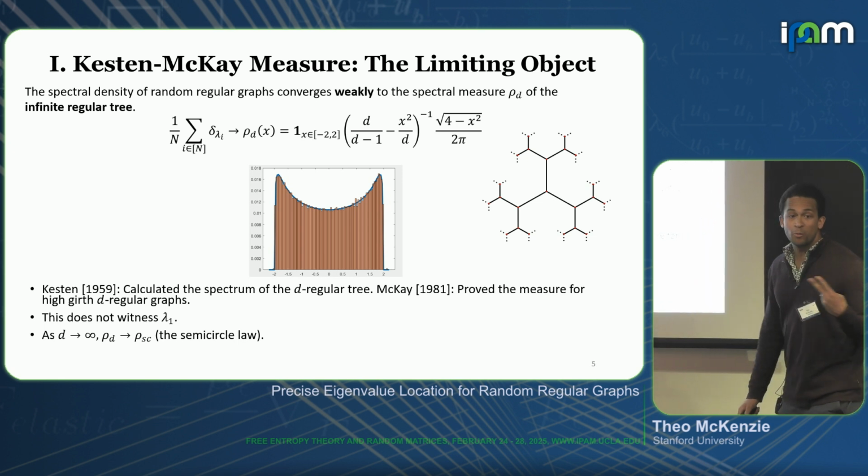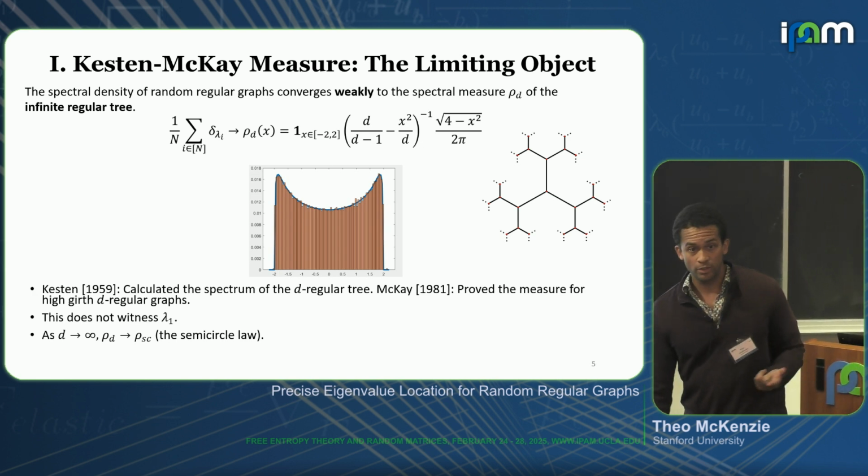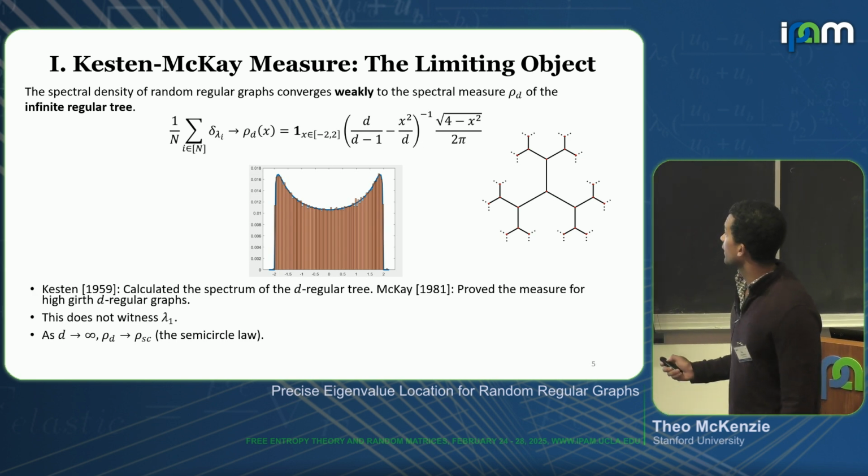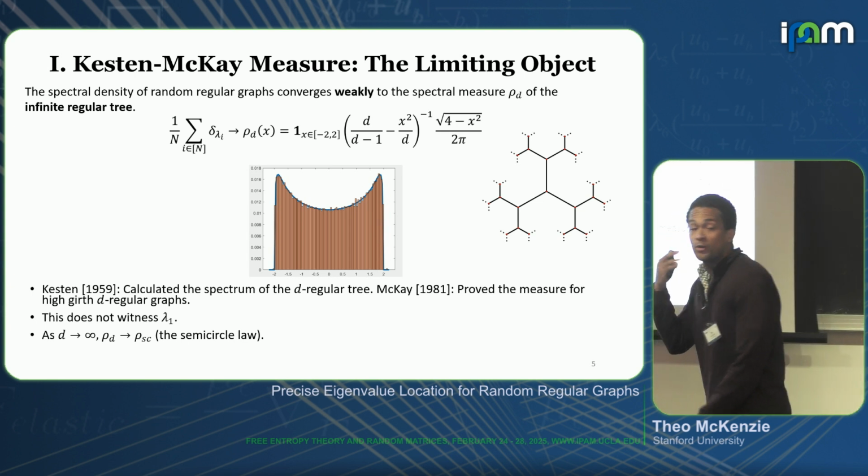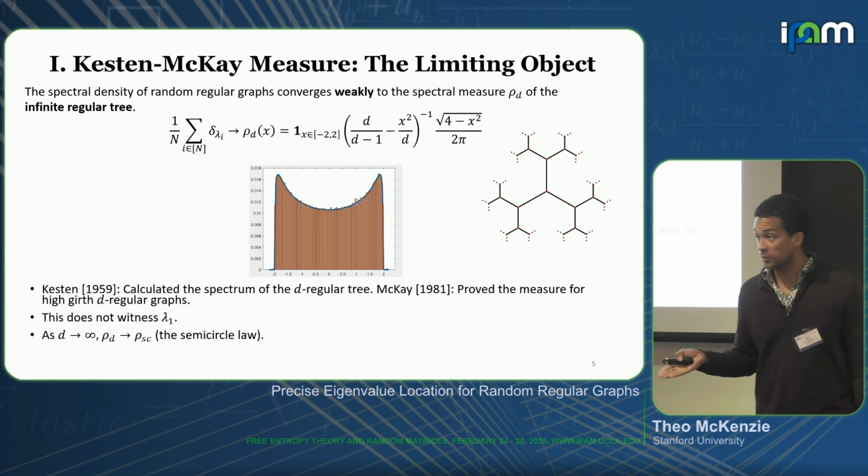There are a couple of things, though, that I want to note about this measure. The first one is that this distribution does not witness the top eigenvalue. We know that the top eigenvalue is always going to be d over the square root of d minus 1.